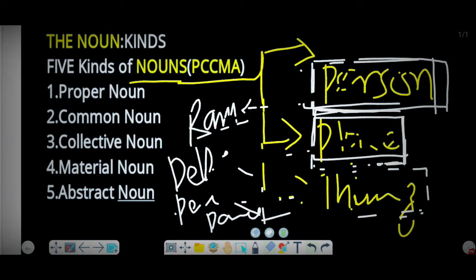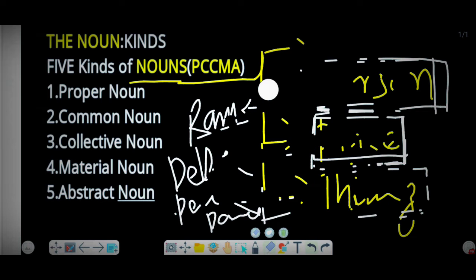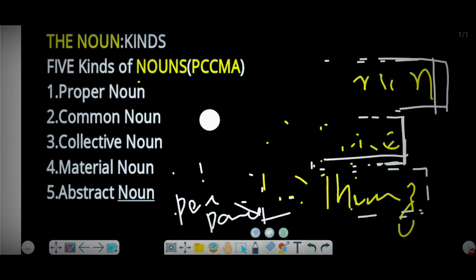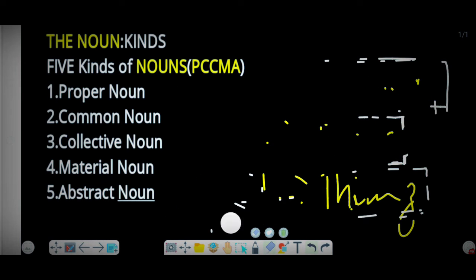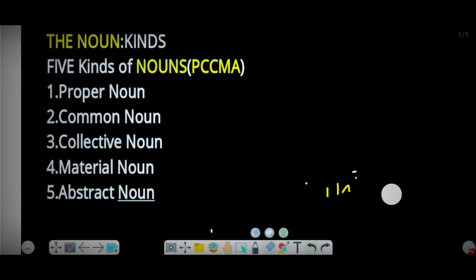The third one we talked about is the name of a thing, a particular thing which we see in and around us. So according to the definition we learned, a noun is the name of a place, name of a thing, or name of a person.